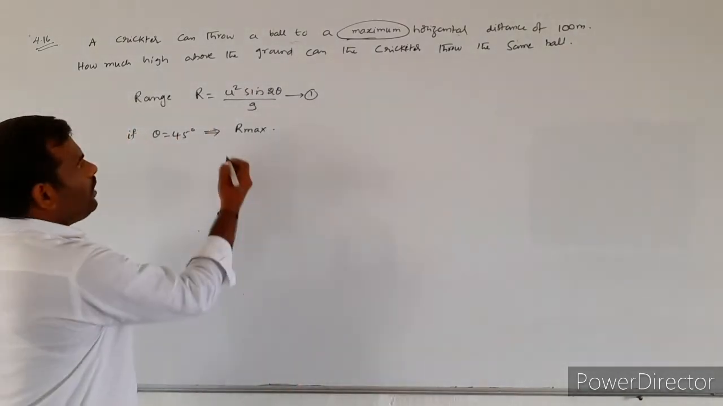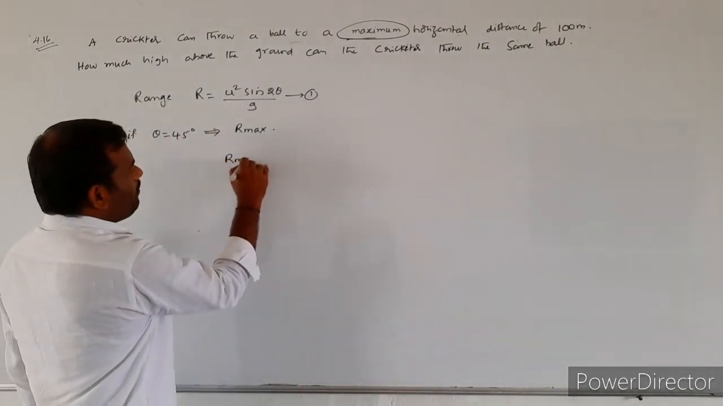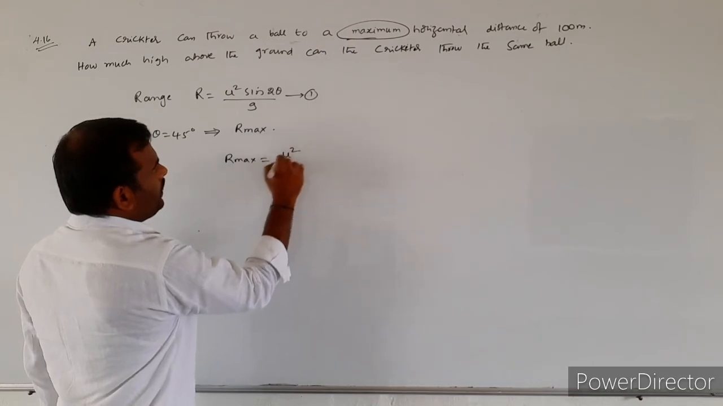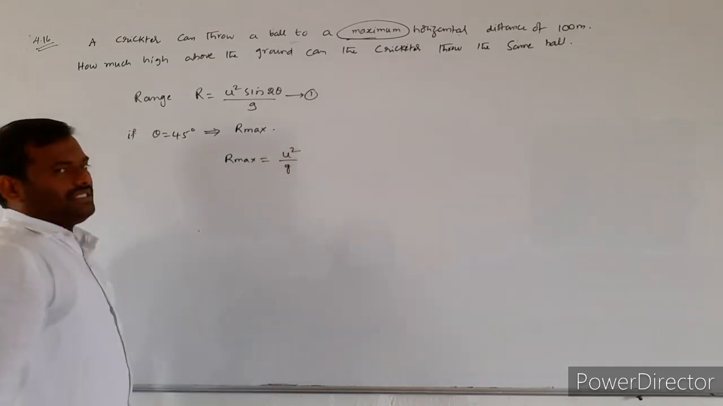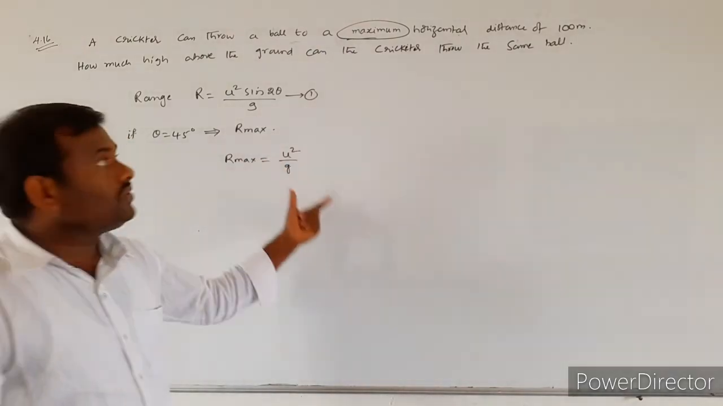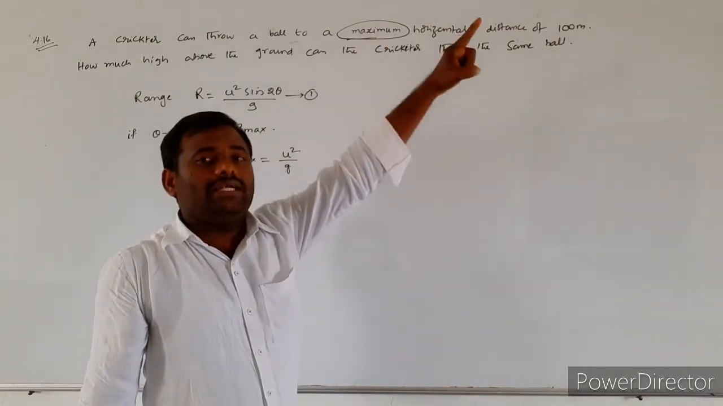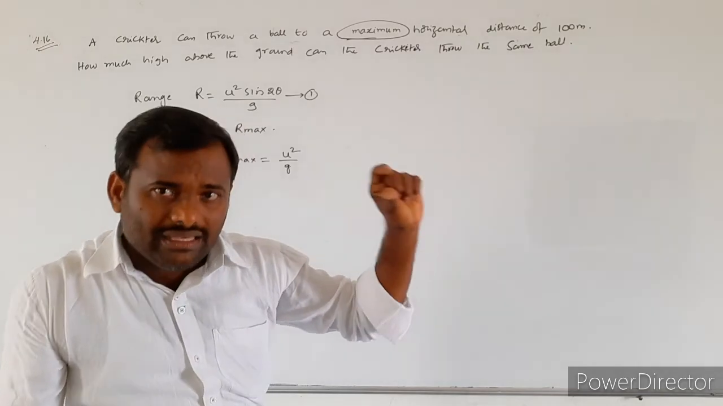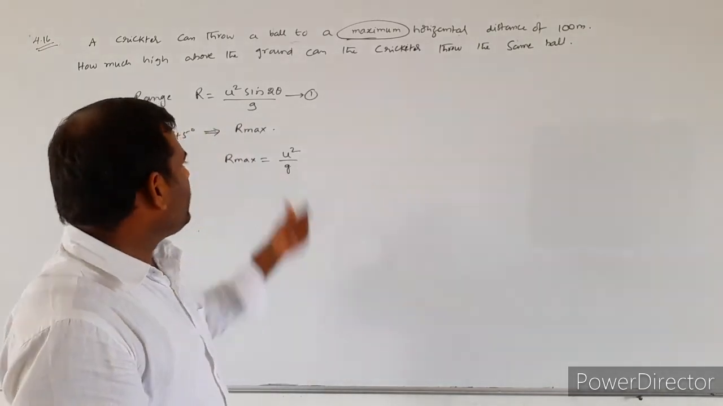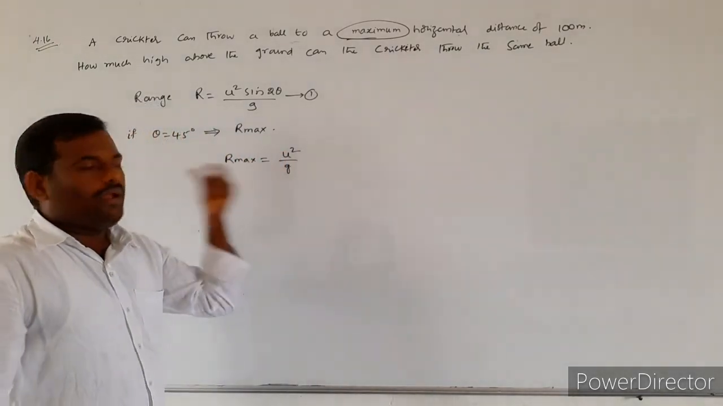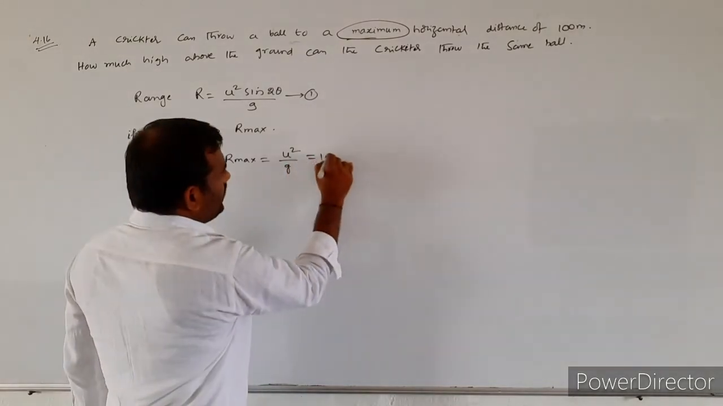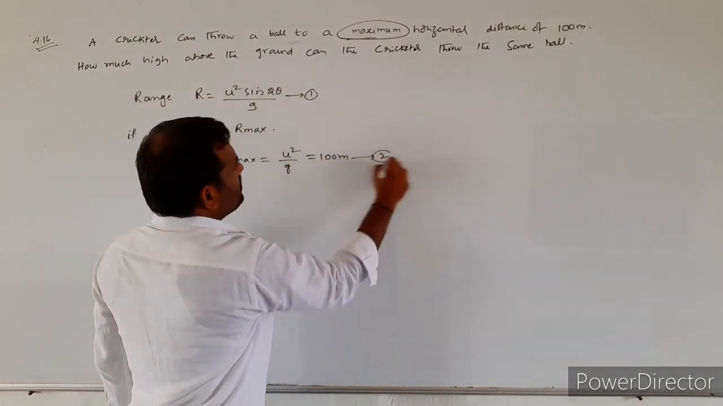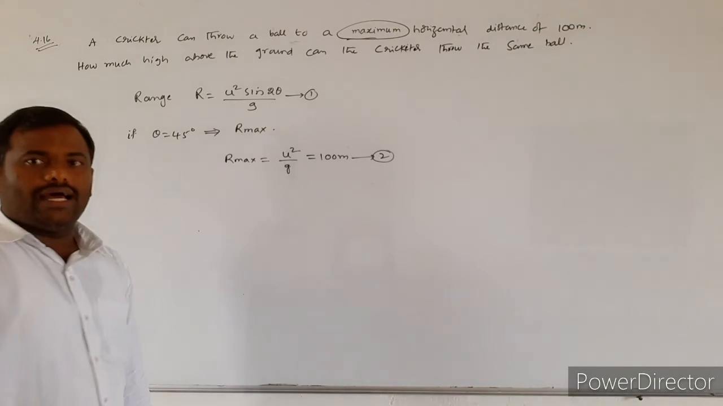So R max is equal to U square by g. That is what they mentioned: a cricketer will be throwing the ball to a maximum horizontal distance, that is, the range will be maximum. This value is equal to 100 meters.